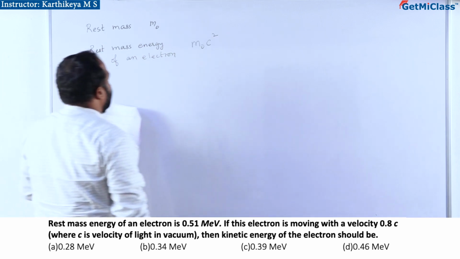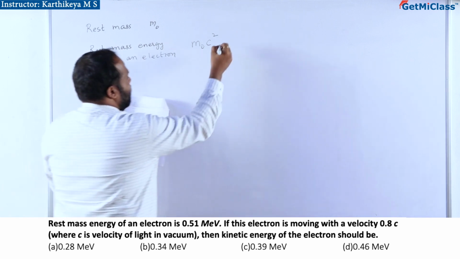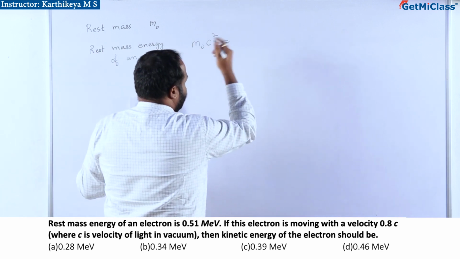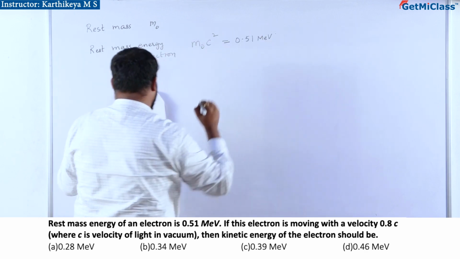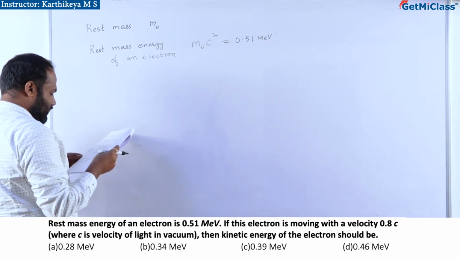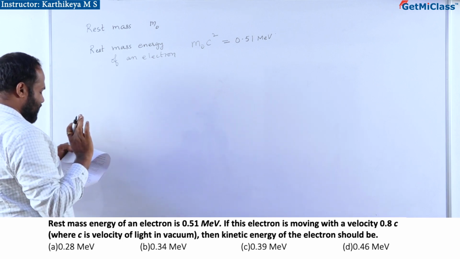It is a total energy, so it is given as 0.51 mega electron volt. And if the electron is moving with the velocity 0.8 c, I have to find out its kinetic energy.